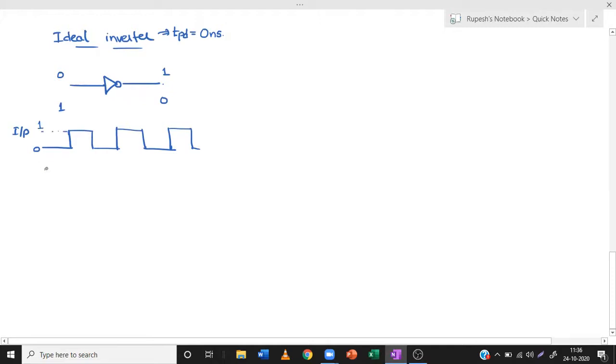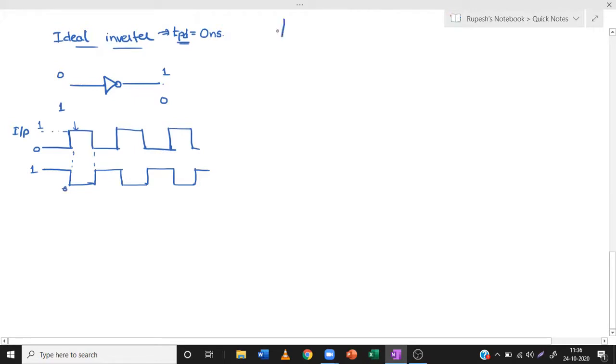Whenever there is 0, the output of the inverter is 1. Whenever there is 1 here, the output will fall to 0. So like this it will be. And observe that the moment the input changes from 0 to 1, the output changes from 1 to 0. So propagation delay is 0. This is the case of an ideal inverter.